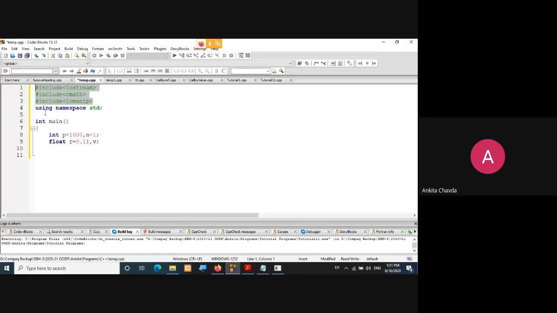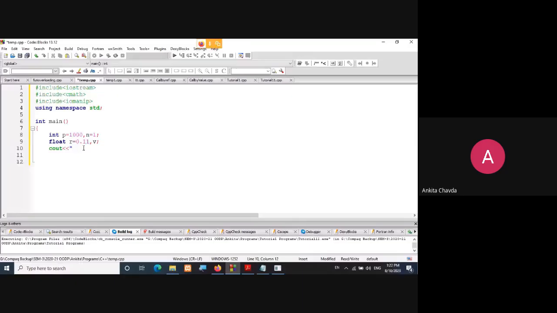And now here I'm just initializing my values, like p equals 1000, that is my very first value. Here n equals 1, again my very first initialized value. Then float r equals 0.11 and v, that I need to calculate.